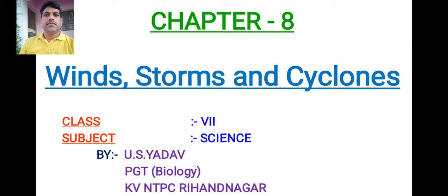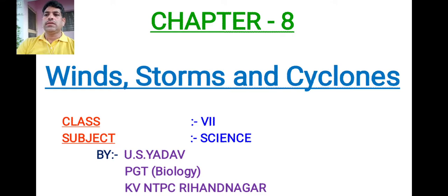Dear students, today I am going to explain chapter 8, Winds, Storms, and Cyclones. Dear students, first of all, winds. What do you mean by winds? Actually, moving air is called winds. And when the wind blows gently, it is called a breeze. But when it blows very fast, it causes storm.